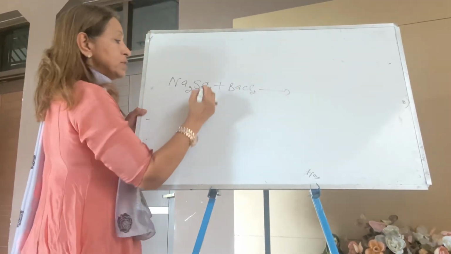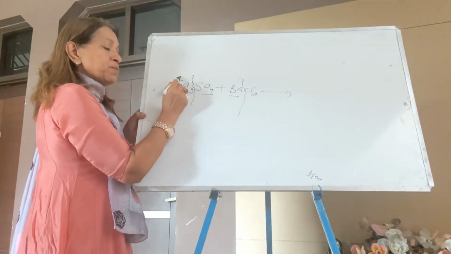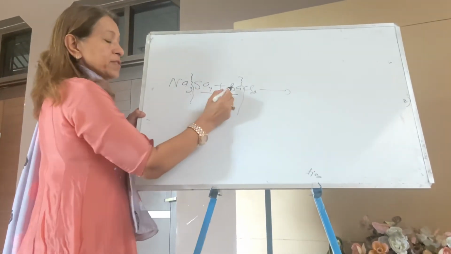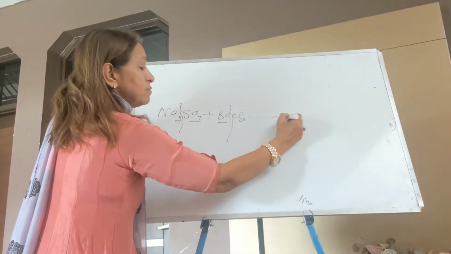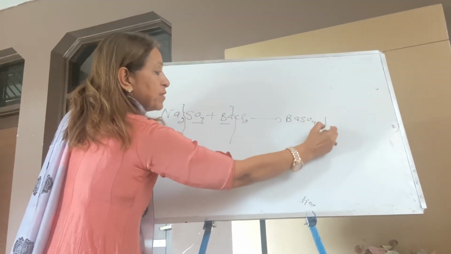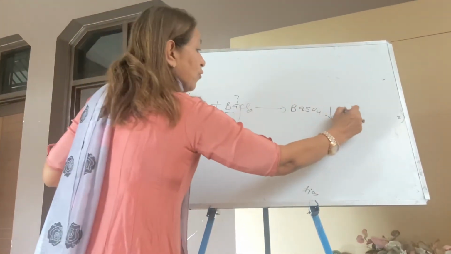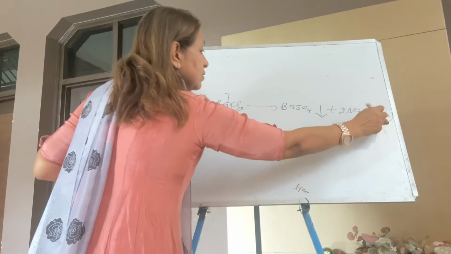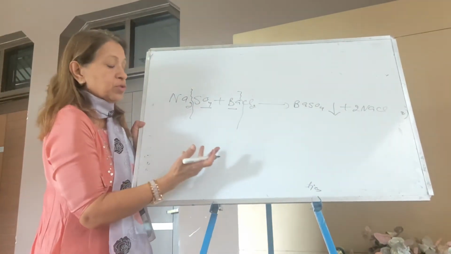Your answer comes barium sulfate. Sodium sulfate: sodium is +1, sulfate is 2 minus. Barium is 2 plus, chloride is -1. So your answer comes barium sulfate. It's one of the precipitation reactions, right? And what is left? Sodium chloride, 2 NaCl. It's a precipitation reaction where an insoluble salt is formed.